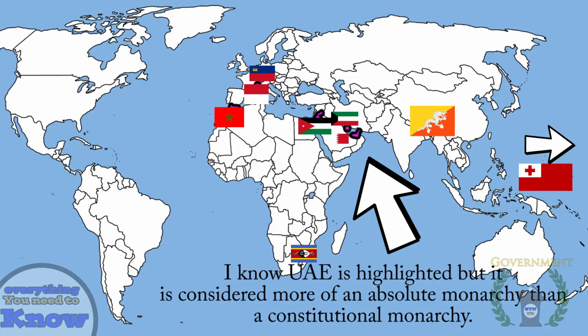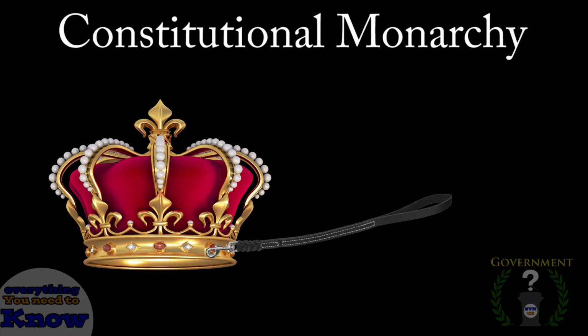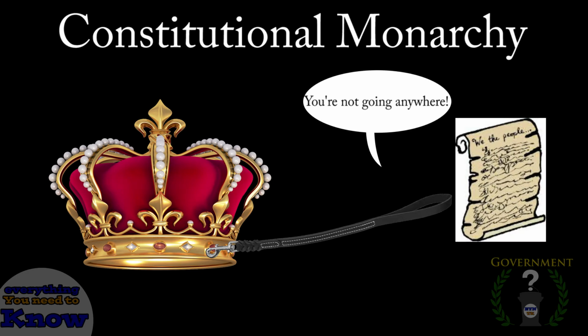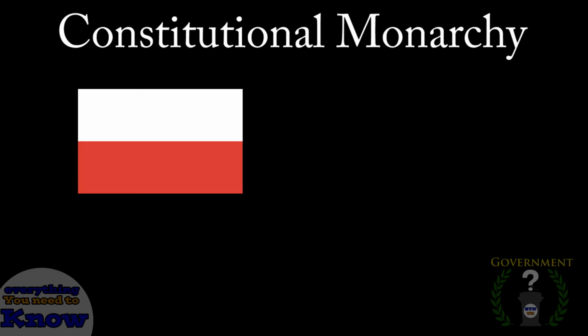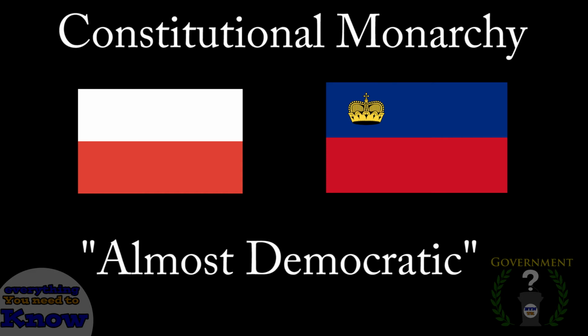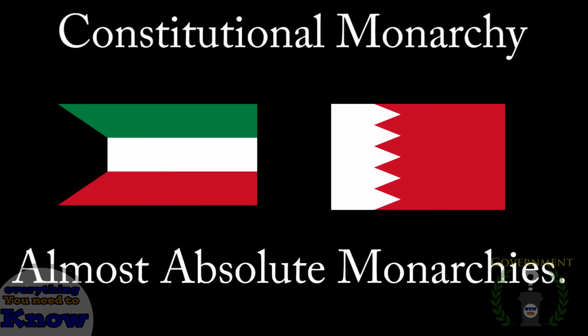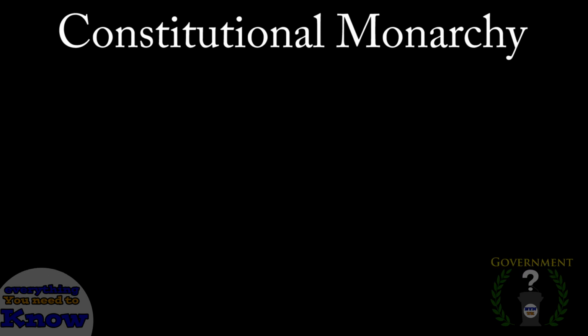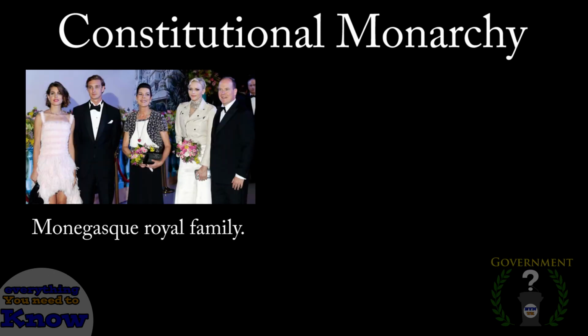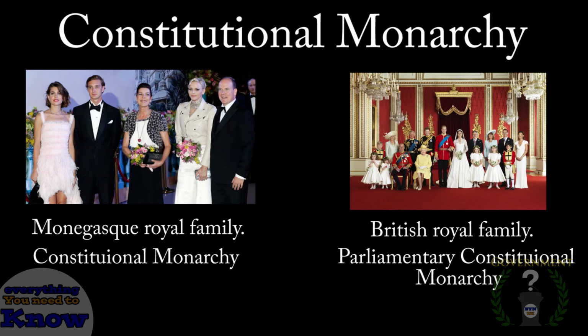The best way to explain this form of government is a monarchy with restrictions, those restrictions being the Constitution. There are many variations of constitutional monarchies, varying from Monaco and Liechtenstein that are considered almost democratic, to Kuwait and Bahrain that are on the verge of being absolute monarchies, which we will be seeing shortly. The distinction needed for a country to be considered a constitutional monarchy instead of a parliamentary constitutional monarchy is that the monarch has to have executive power alongside an elected parliament or government to advise said monarch.